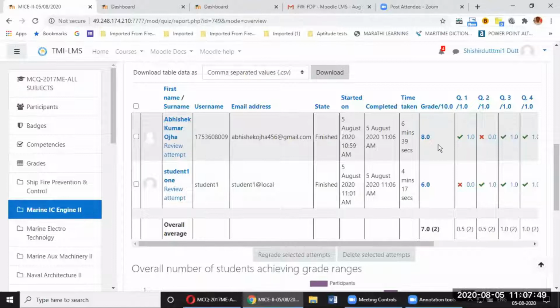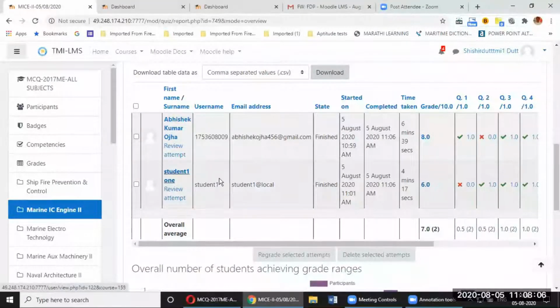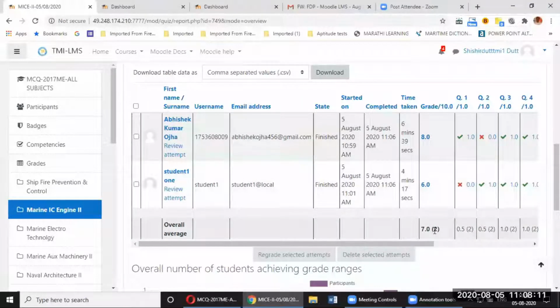So Abhishek Ojha has already answered 8. So cadets are already live. So that means they are testing the system already. So there are 8 questions answered by him, because there are some silly questions over there also. So I have answered as student 1, and there are 6 marks over here, and overall average is over here.